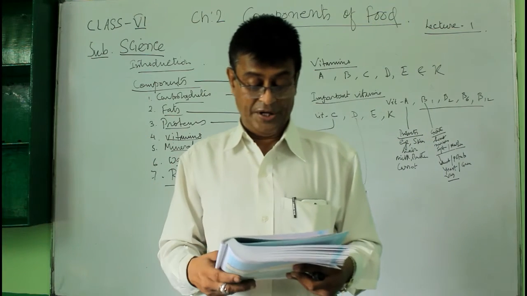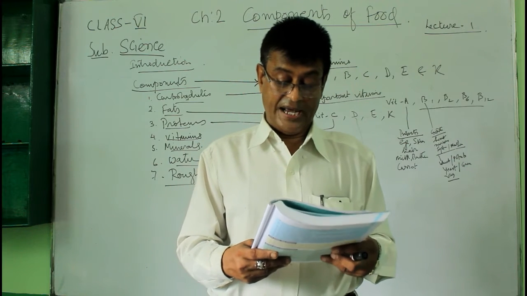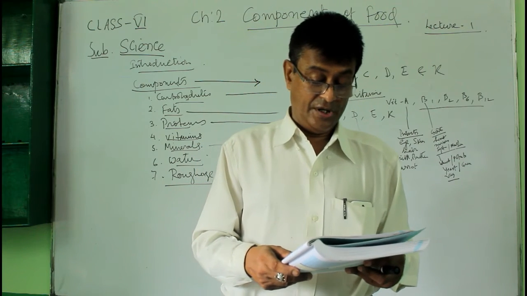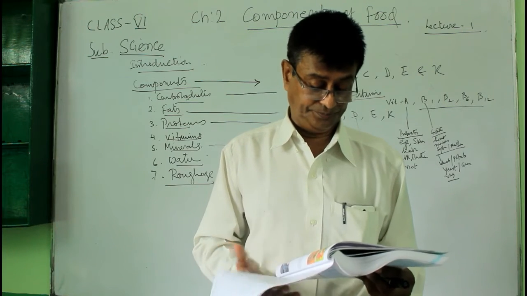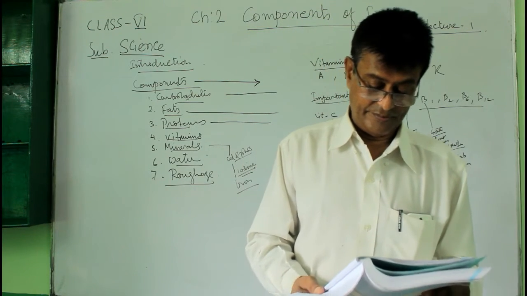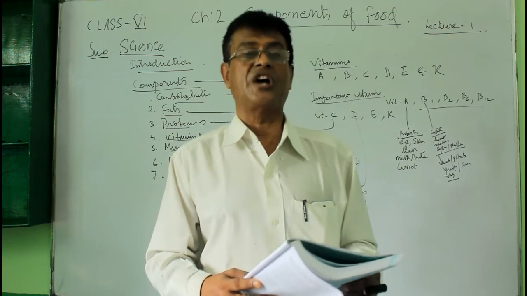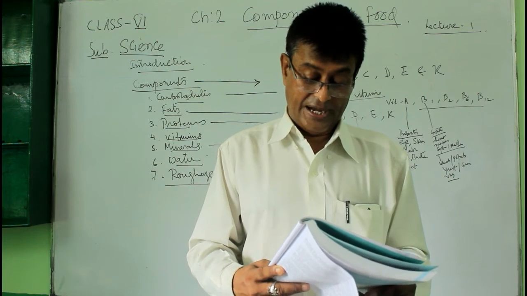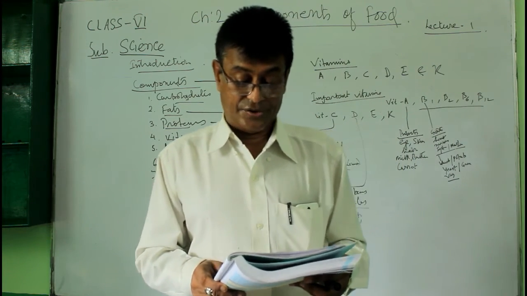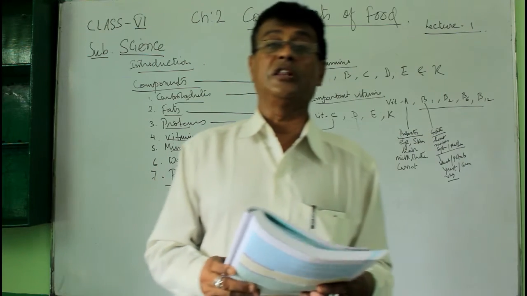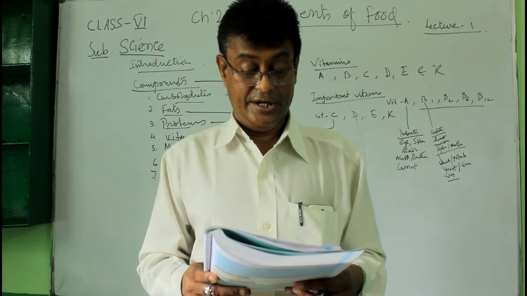Next is which carbohydrate is present in wheat, rice and potato. Which carbohydrate is present in your food? The main carbohydrate that we eat in our food is starch. What is known as starch? It comes from cereals like wheat and all those. So starch, because all the carbohydrates are starch. Even in potato there is starch.